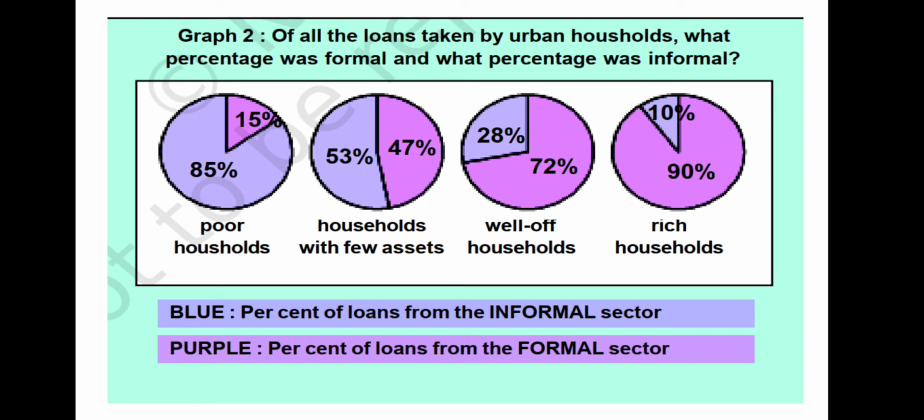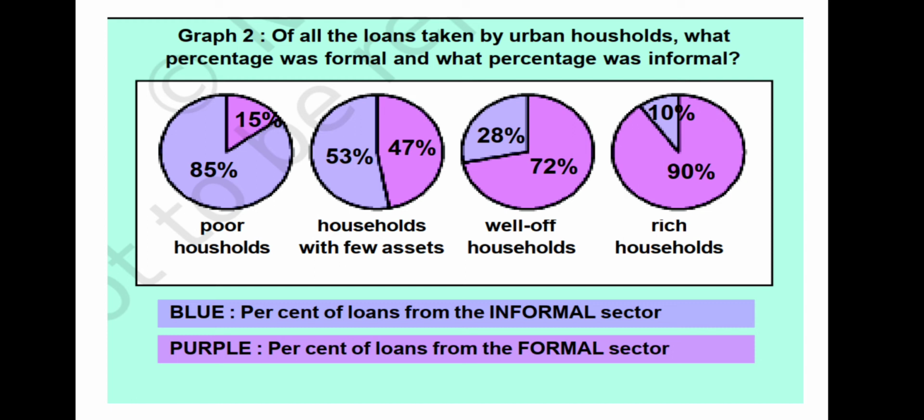Here you can see poor households, and compare this with the rich urban households. What do you find? Only 10% of their loans are from informal sources. You can see here rich households in the last figure, and 90% are from formal sources. A similar pattern is also found in rural areas. So here, the rich households are availing cheap credit from formal lenders, whereas the poor households have to pay a large amount for borrowing. So what does all this suggest?